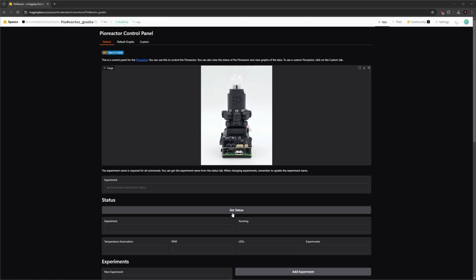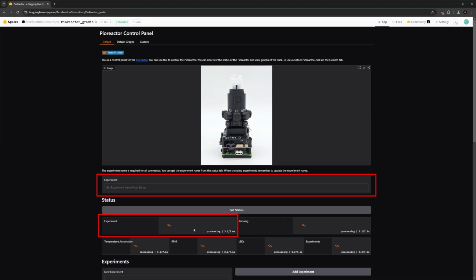To get started, we need to enter the experiment name, which we can get from the get status. As we can see, the experiment name is ED, and we just put that in the experiment name.